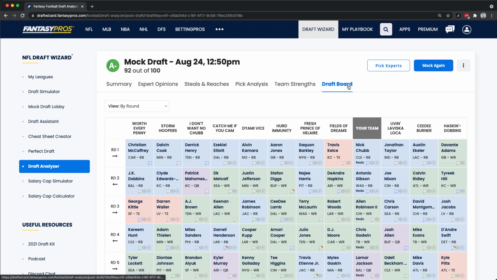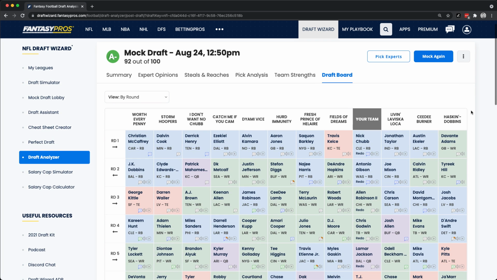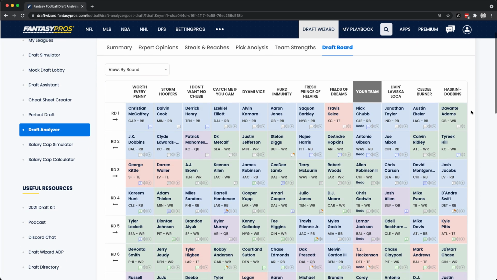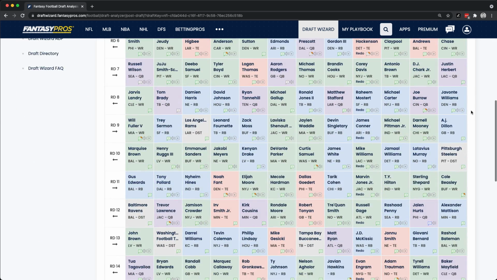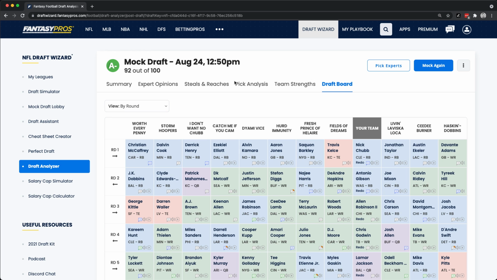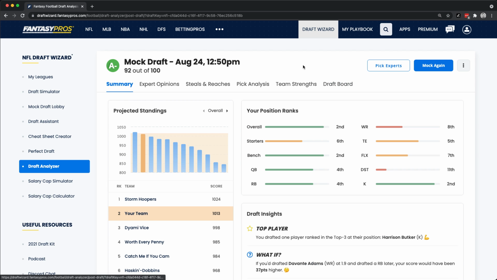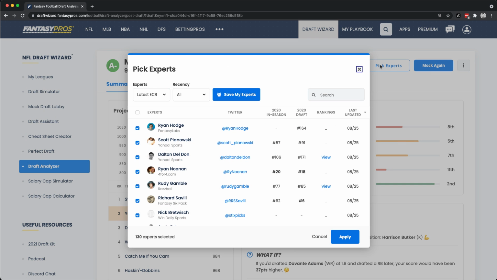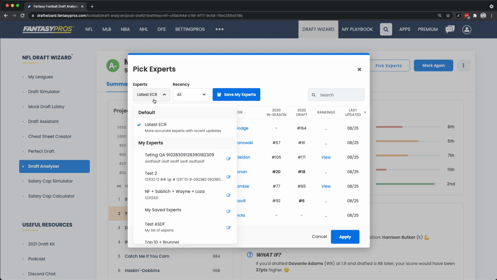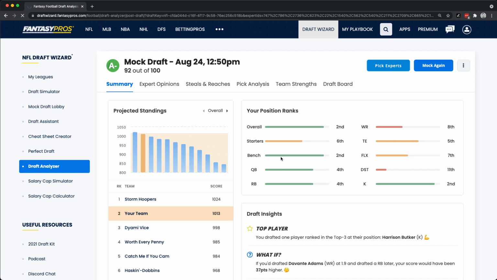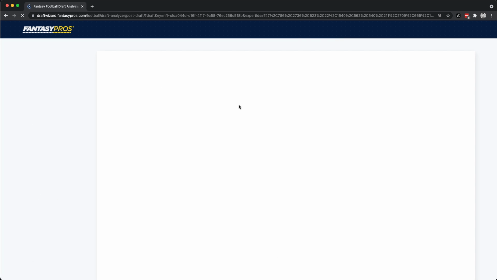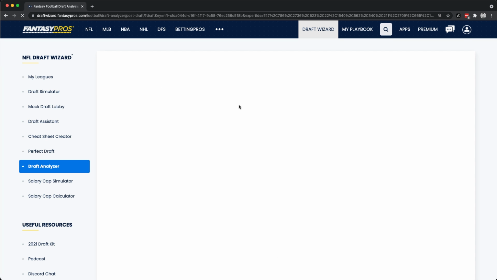And then, of course, we have the draft board updated to be a little bit more colorful and hopefully provide better contrast and better viewability to see what your draft results were. And, of course, throughout all of this, our premium users can use the Pick Expert feature to select different experts. Let's say I want to go with the top 20 overall from 2020 draft accuracy, hit apply, and that will apply those experts' rankings to the analysis.